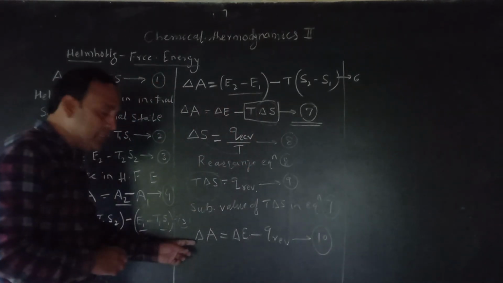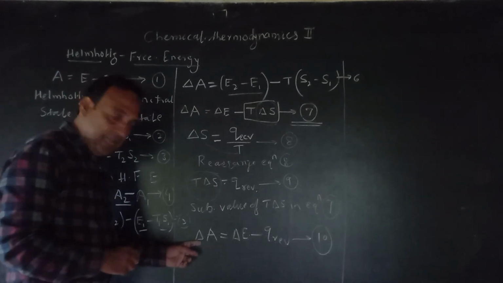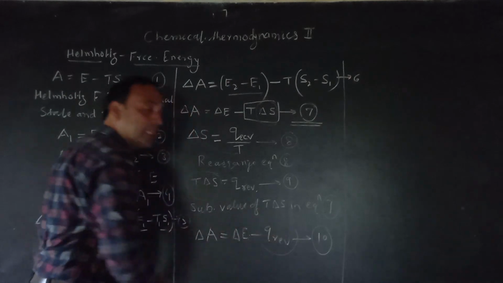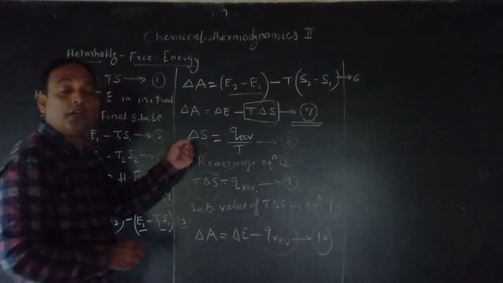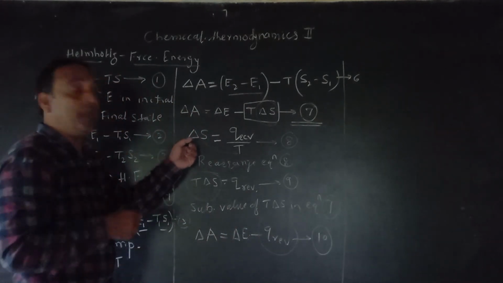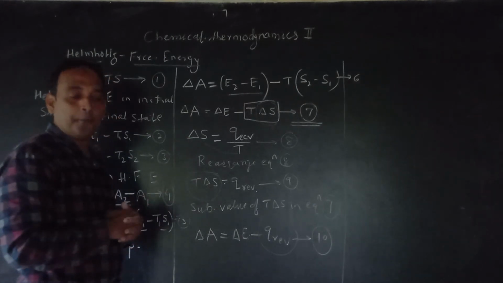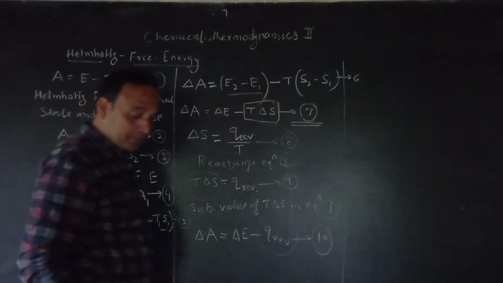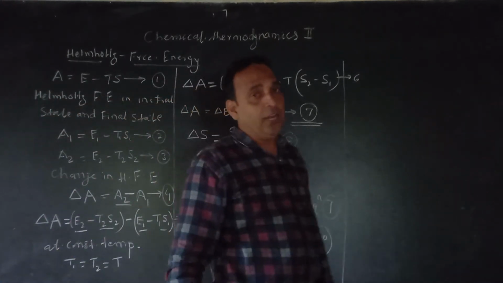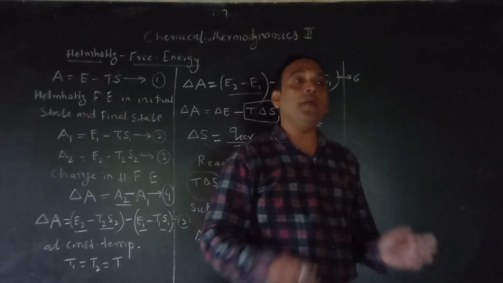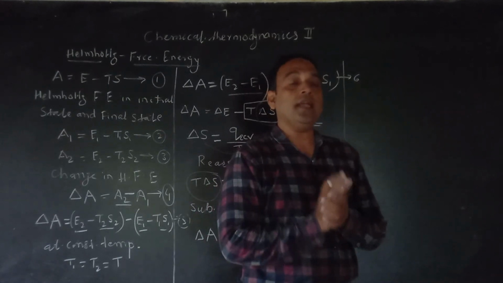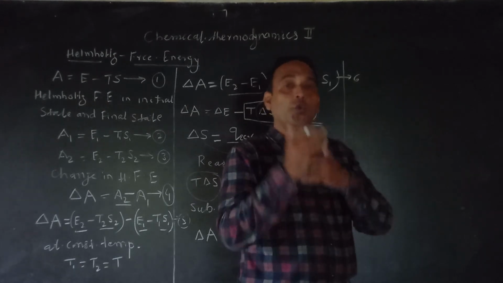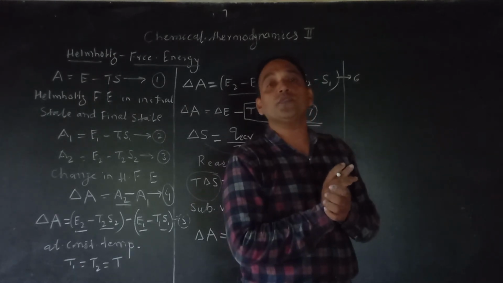So what is change in Helmholtz energy? Delta A is equal to delta E minus Q reversible. From where is this Q reversible? According to the definition of change in entropy in a reversible process, we have rearranged this point. Now hope you have understood up to here. Now see here, we are going to find out the derivation of how Helmholtz free energy is related to work, because we are saying the maximum amount of energy converted into work is called the Helmholtz free energy.